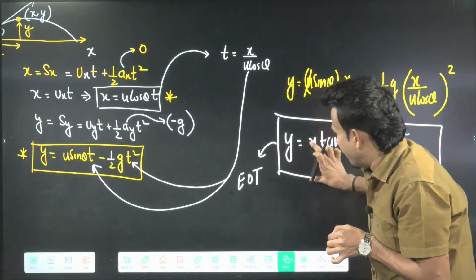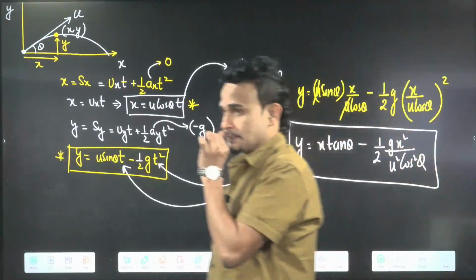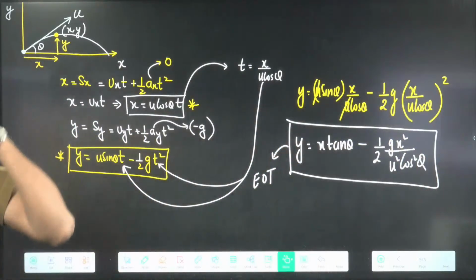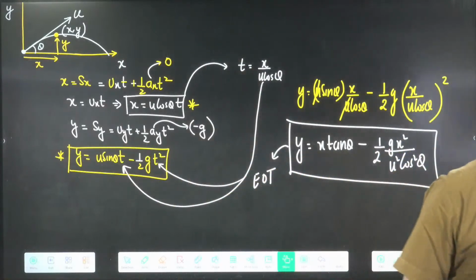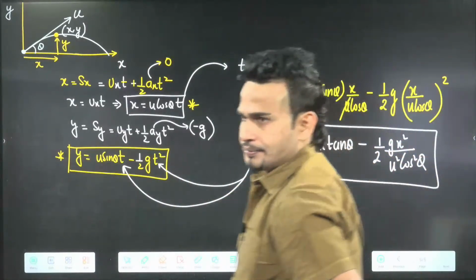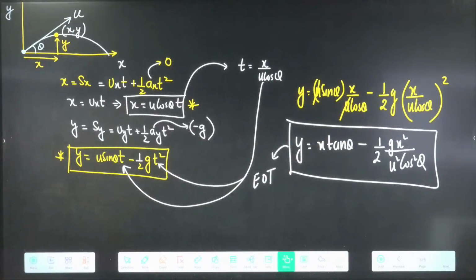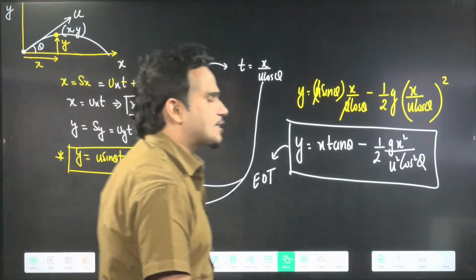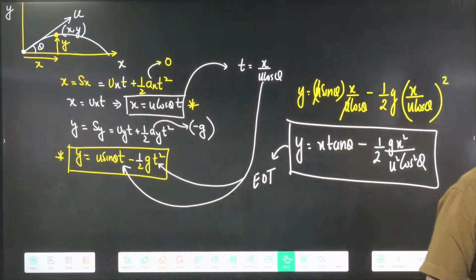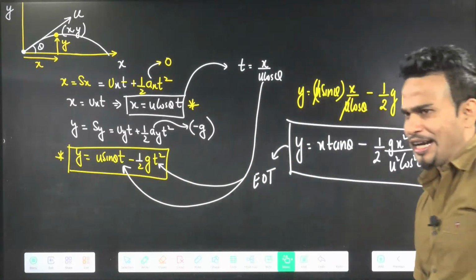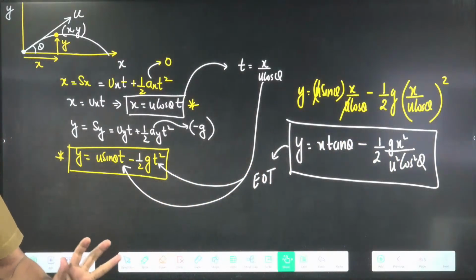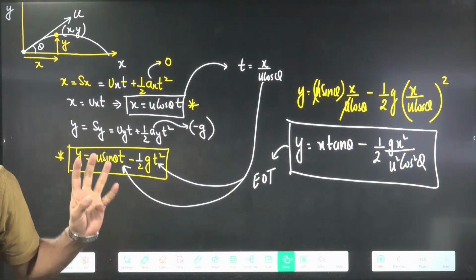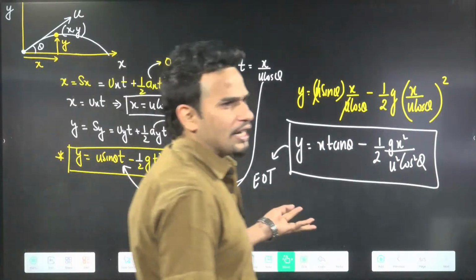First you can write this, come on, you can write this very fast. Very good. Keep this equation in your mind, otherwise in the NEET you have to derive it. y equal to x tan theta minus half g x square by u square cos square theta. If you forget, you can derive in one line. I explained it, that's why it took me 5-10 minutes. But actually, if you know the concept, you can derive it in one line.